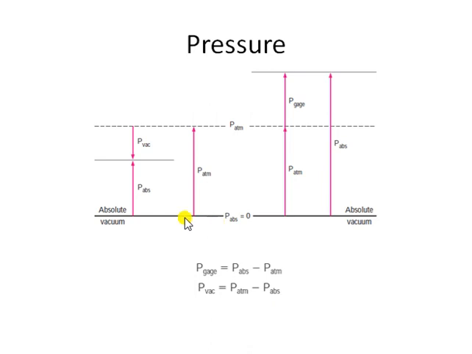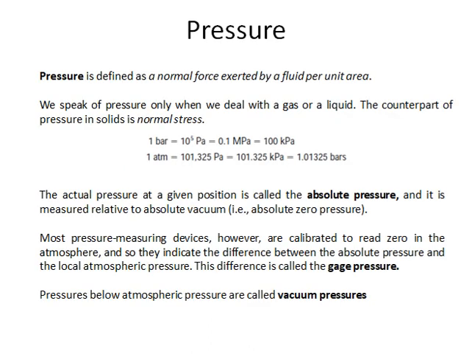What should be the reference line for absolute pressure? That will be absolute zero pressure. So if I measure the pressure at any point with respect to absolute zero pressure, that is called absolute pressure. I hope the point is clear. Absolute pressure is the pressure at any position measured with respect to absolute zero pressure.